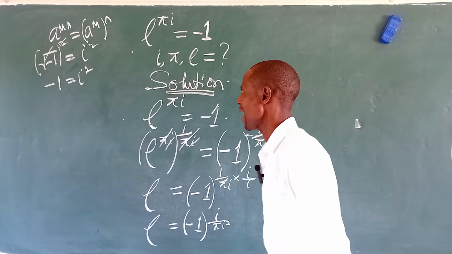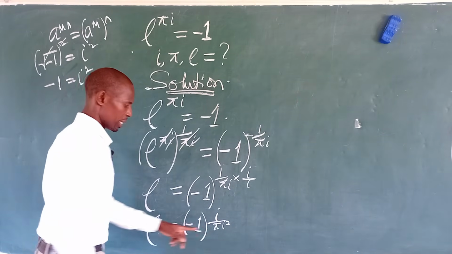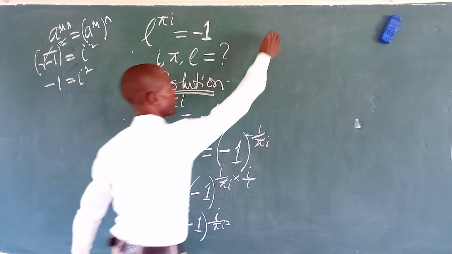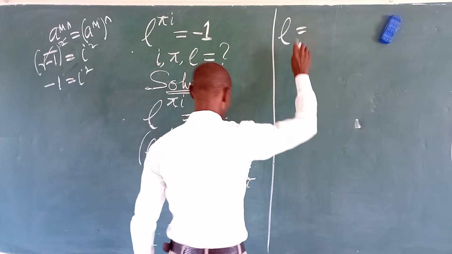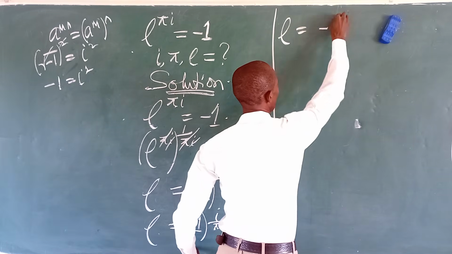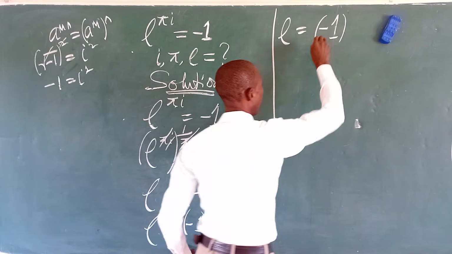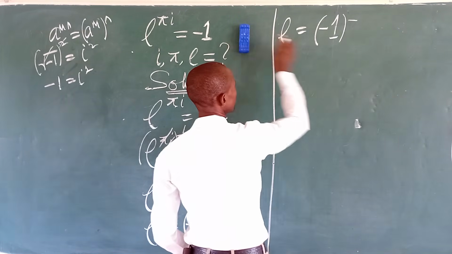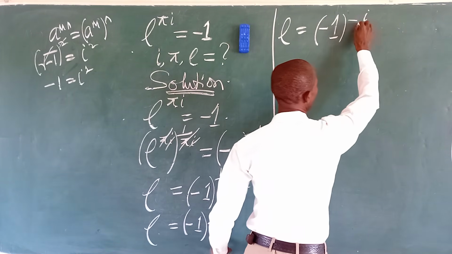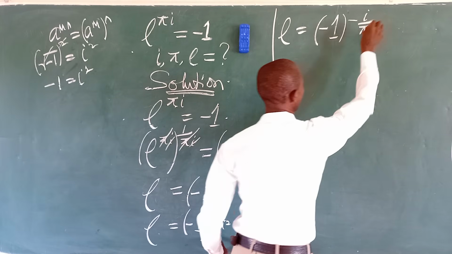So if we have i to the power of 2 to be minus 1, then we can replace it here. And if we do that, this is going to give us e equal to minus 1 all raised to the power of minus iota over pi.